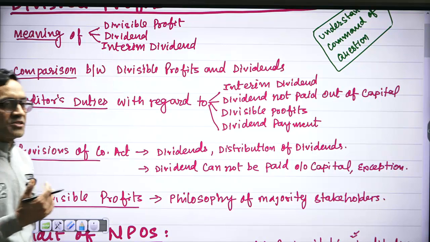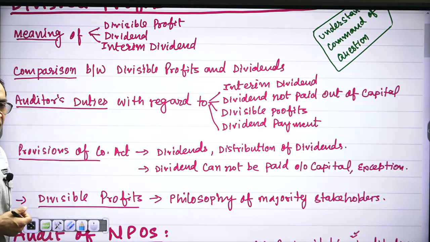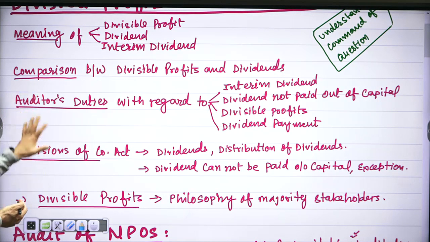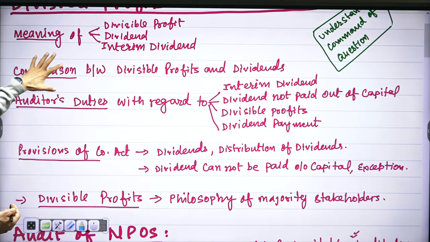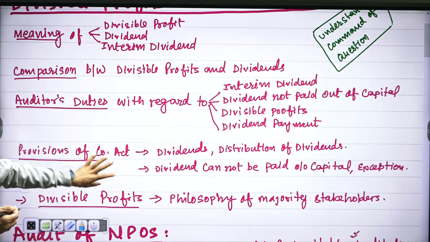And if you are asked what is meaning of divisible profit, so just 3 lines won't suffice. You will have to write at least 1 page or half page. Half page means 50-60 words. Similarly, comparison, similarly auditor's duty, that is more important. And if you see past year questions, if you see your total syllabus, everything has been asked by UPSC.